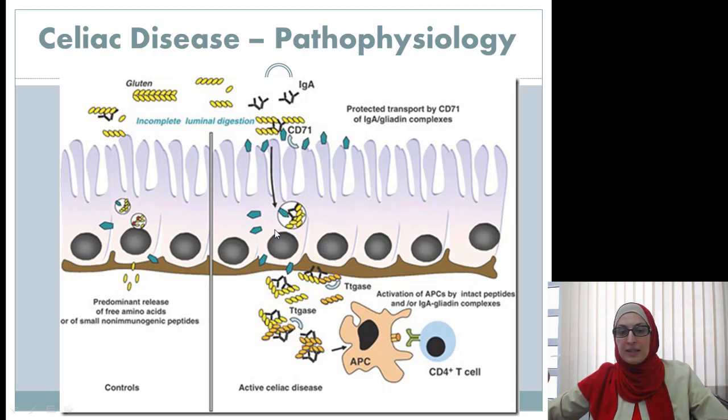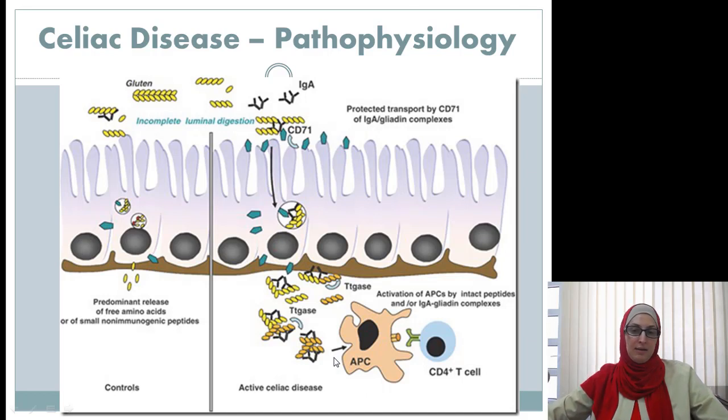Having these gaps between the enterocytes allows the gluten or other substances to get in between the cells without being processed within the enterocyte. So this allows the gliadin to get through, and it is an antigenic substance.